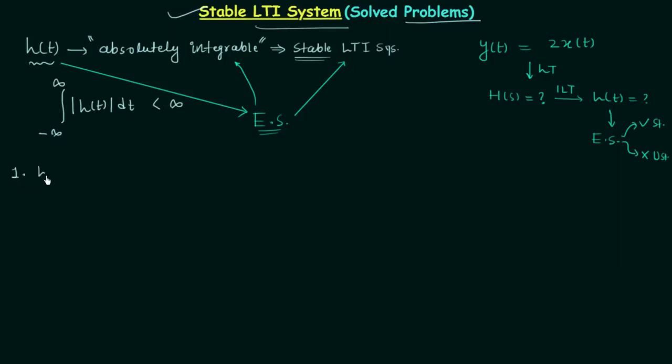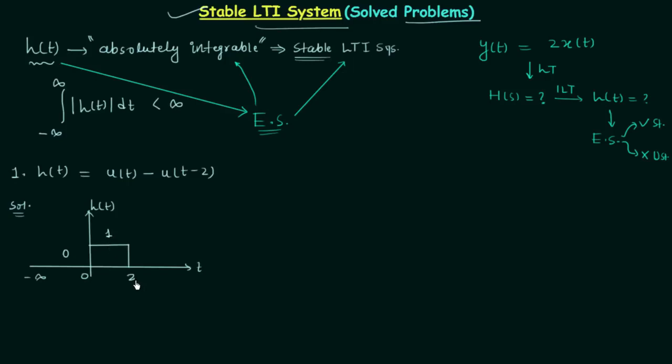In the first problem, impulse response h(t) is given and it is equal to u(t) minus u(t-2). You already know how to obtain the waveform, so we will not waste our time obtaining the waveform. I will directly plot the waveform of the impulse response h(t). The waveform will look like this. From -infinity to 0, h(t) is equal to 0. From 0 to 2, h(t) is equal to 1, and from 2 to infinity, again h(t) is equal to 0. You can see this signal is absolutely integrable.